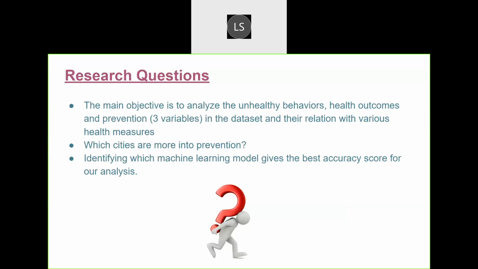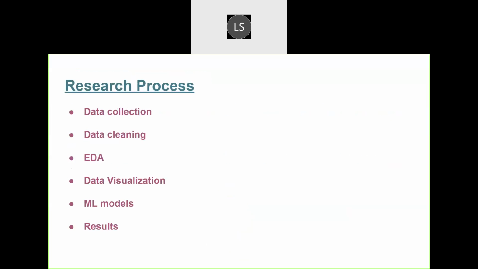Coming to the questions that we wanted to solve. Here, the main aspect is to analyze the three categories we have in the dataset and their relation with various health measures. And then checking on the cities that take preventive measures. And finally, inquiring which machine learning model gives the best performance. So, this is the flow that we have followed during our process of finishing the project.